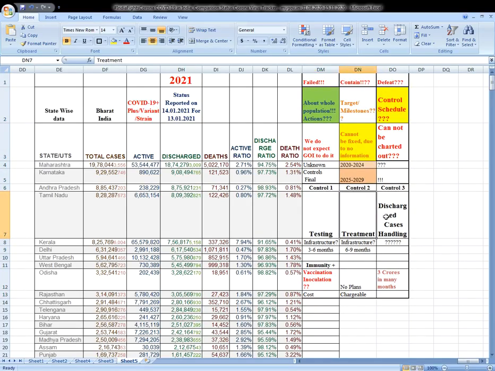Testing control, treatment control, discharge cases handling, and immunity controls. These are newly added. So, have you failed or passed? Have you contained or not? Have you defeated ourselves or not? Or have you defeated COVID-19? These are all questions. Did we fail or did COVID fail here?